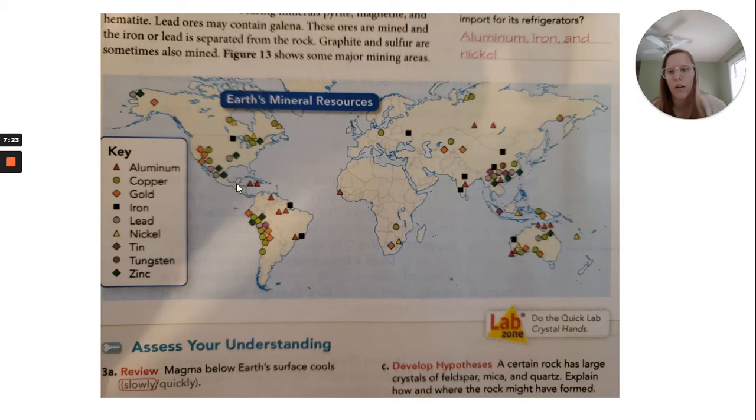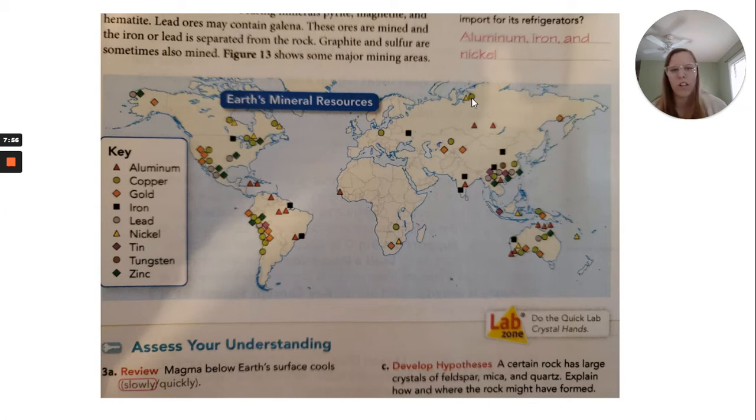Now if we go to Central America, we find some aluminum. South America, we have aluminum, iron, gold, copper, zinc. This light one is lead. We have tin, which is the first place we've seen tin, and then some more copper and gold here. Okay, now what if we go to Africa? There's aluminum, copper, a little bit of gold, and some nickel. Europe, we have copper, iron.